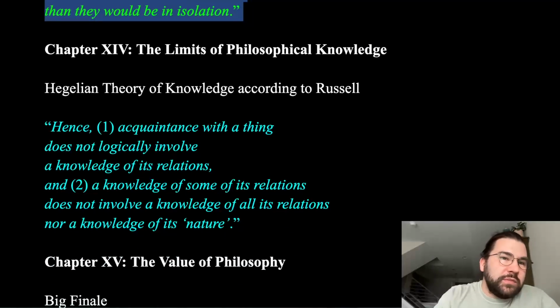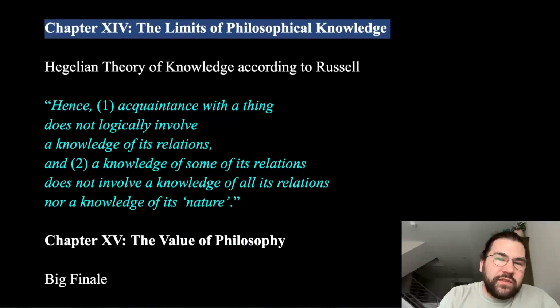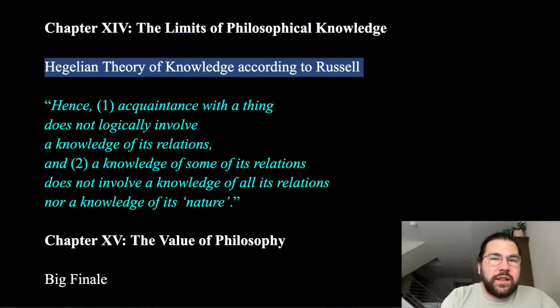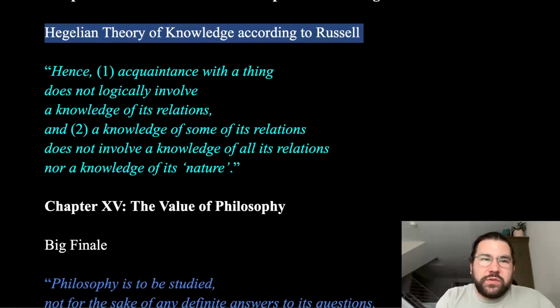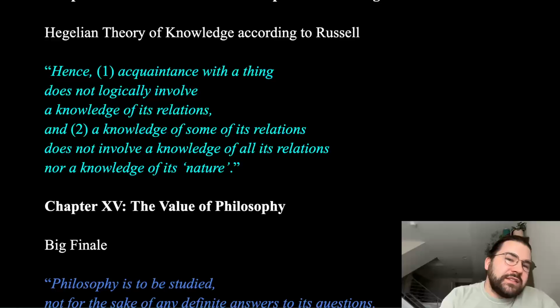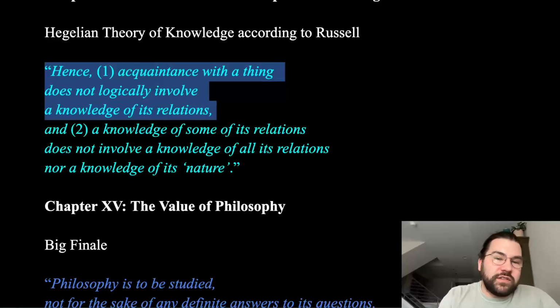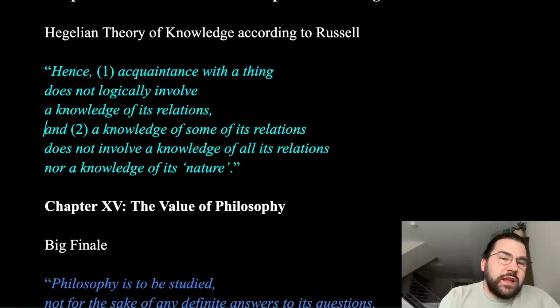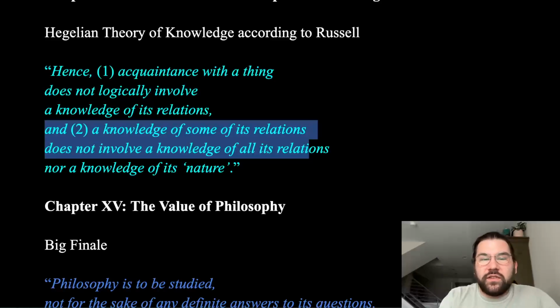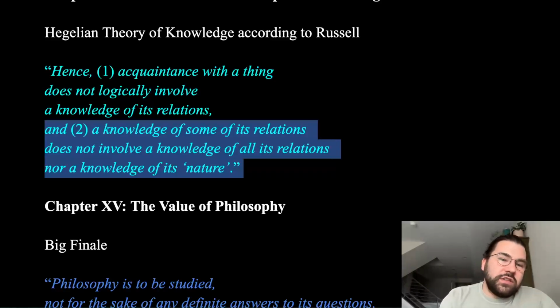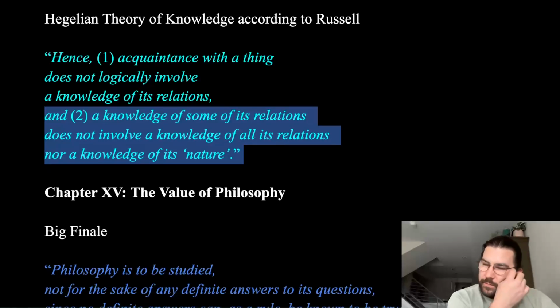So, penultimate chapter 14, the limits of philosophical knowledge. There's some good stuff in here, but I just want to highlight a nod to Hegel. Russell brings up Hegel's theory of knowledge. He says, hence, one, acquaintance with a thing does not logically involve a knowledge of its relations. And two, a knowledge of some of its relations does not involve a knowledge of all of its relations, nor a knowledge of its nature, its essence.